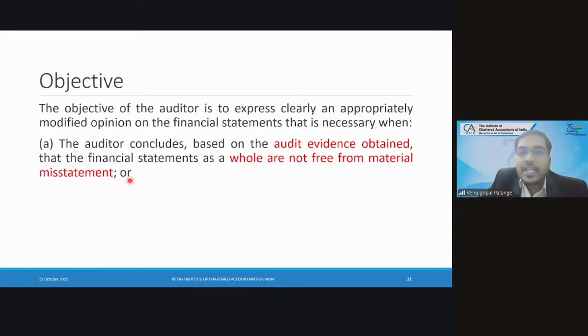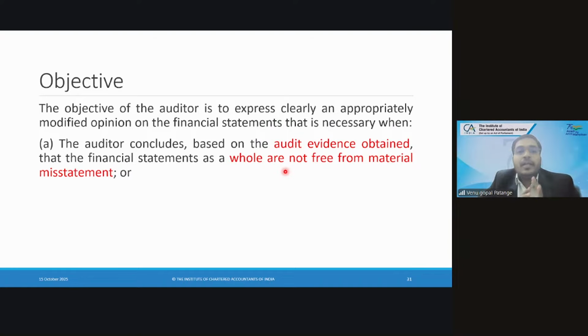So we need to apply it here. So here, what is the auditor concluding? In the first part, the auditor is concluding, based on the audit evidence obtained, that the financial statements as a whole are not free from material misstatements. So audit evidence is obtained and verified. What is the conclusion? The conclusion is that it is not free from material misstatement.